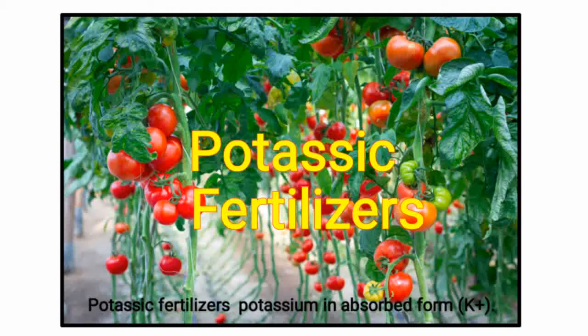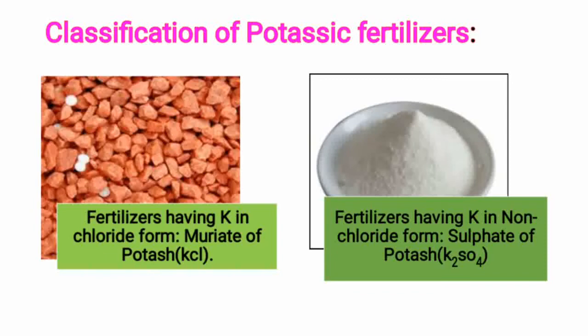Next is the classification of potassic fertilizer. Classification has two classes: fertilizer containing potassium in chloride form, and second, fertilizer having potassium in non-chloride form.